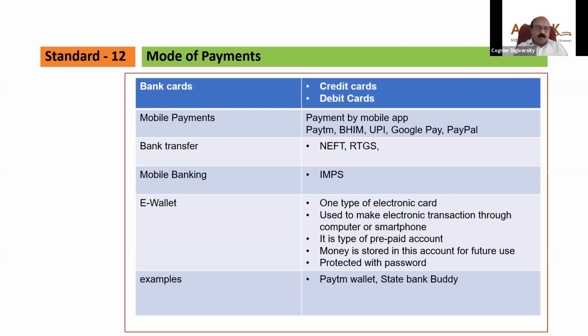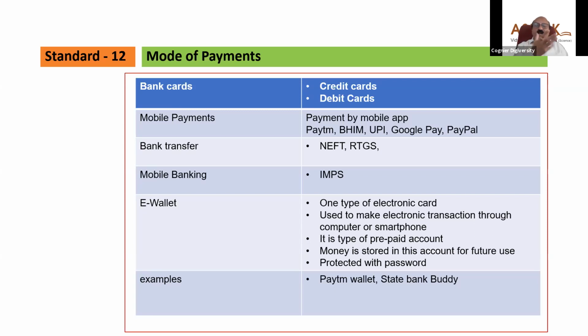Do you want to carry 1 lakh rupees? No. Do you want to take the risk of carrying 5,000 rupees? No. Then you will transfer 5,000 rupees from your bank account into this e-wallet, so that the e-wallet is charged with 5,000 rupees.